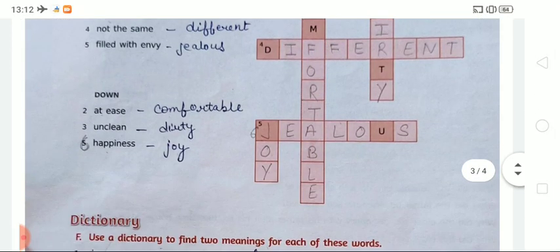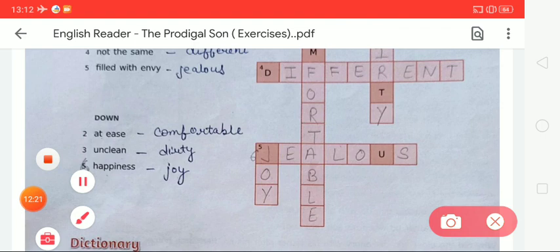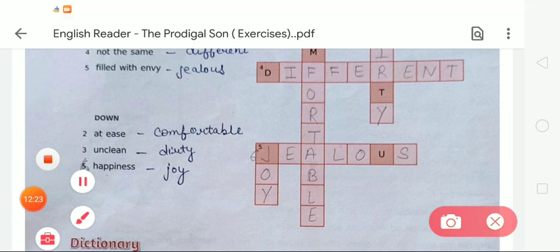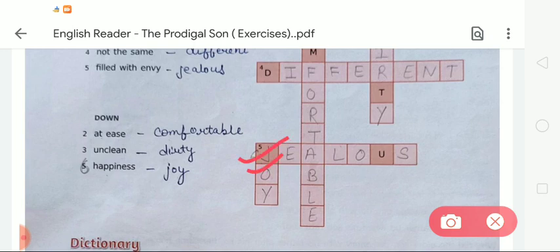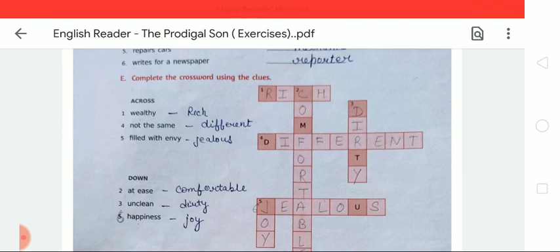C-O-M-F-O-R-T-A-B-L-E, comfortable. Okay, in third there is dirty. So in third we have to write the spelling of dirty, that is D-I-R-T-Y, dirty. And the last one is number 6. So in number 6 we have to write here joy, J-O-Y, joy. So like this we have to complete this given crossword, students, with the help of the given clues.